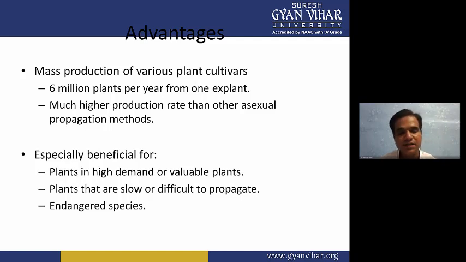Then plants that are slow or difficult to propagate in the natural environment, those types of plants you can easily grow in laboratory conditions, because you are controlling everything. Like if some plants need low temperature, you can reduce the temperature. You can increase the temperature if the plant can grow at high temperature.